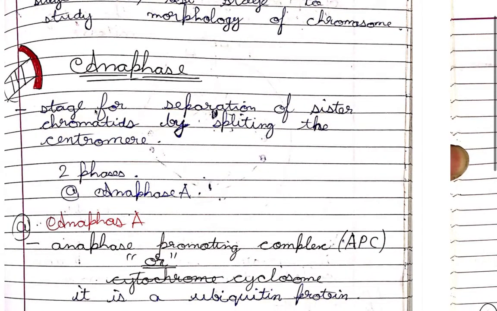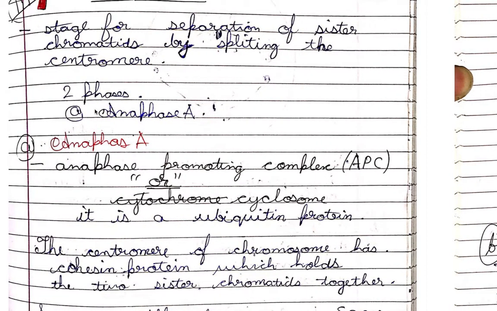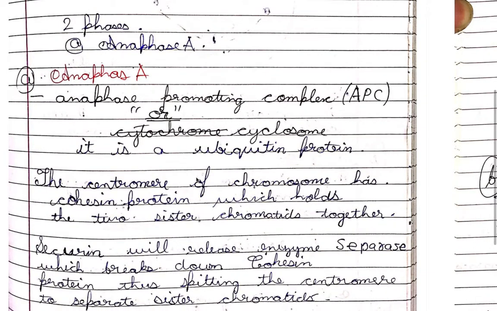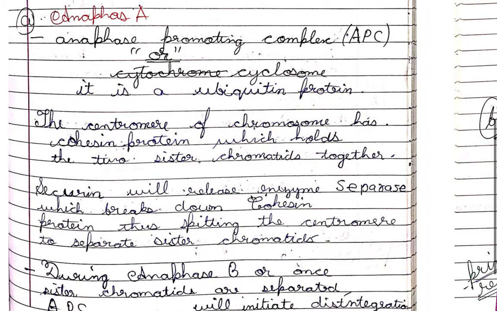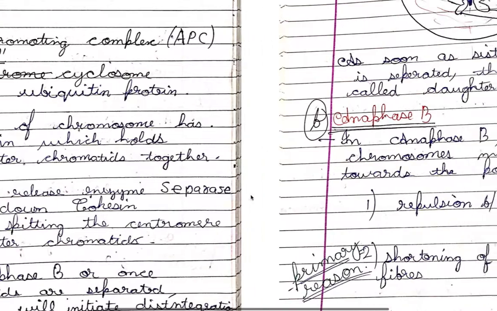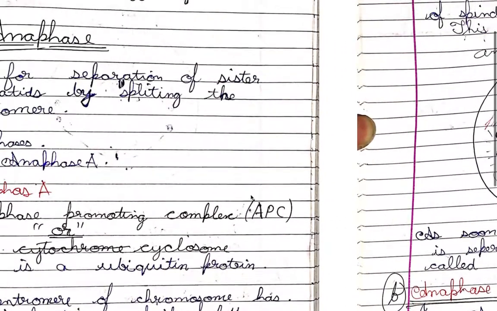Anaphase is the stage for separation of sister chromatids by splitting of the two centromeres. The two phases here are anaphase A and anaphase B. In this, the centromere of the chromosome has cohesin protein, which holds the two sister chromatids together. Securin will release the enzyme separase, which breaks the cohesin protein, thus splitting the chromosome and separating it into the sister chromatids.